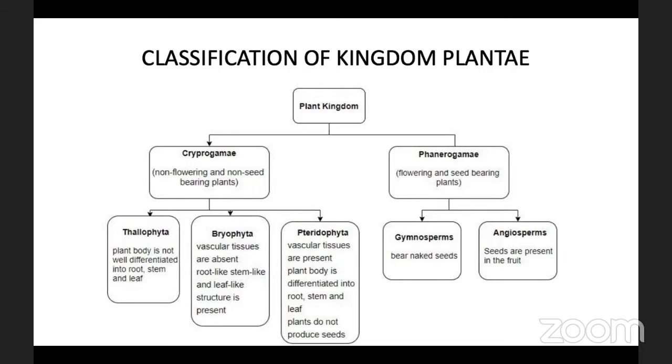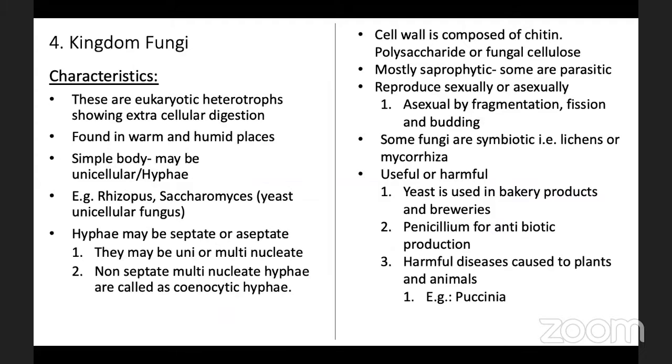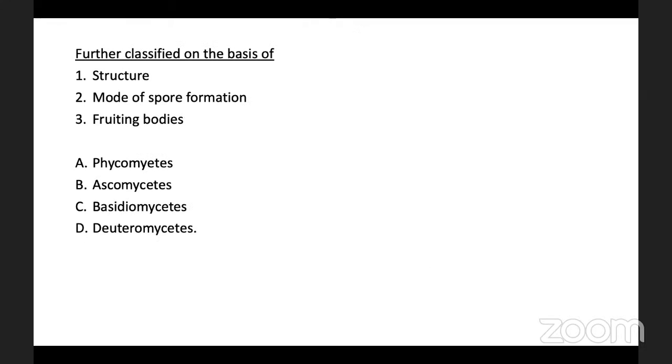Cryptogams are again divided into three divisions: Thallophyta, Bryophyta, Pteridophyta, and phanerogams into two divisions: Gymnosperms and Angiosperms. Then we learned kingdom Fungi with its general characteristics, examples, and how they are useful to us, that means useful fungi and harmful fungi with their examples.